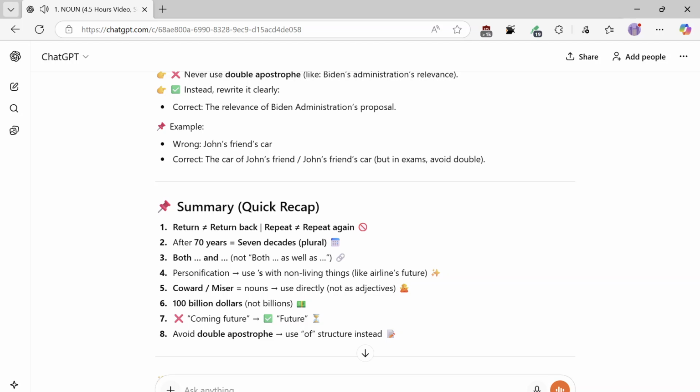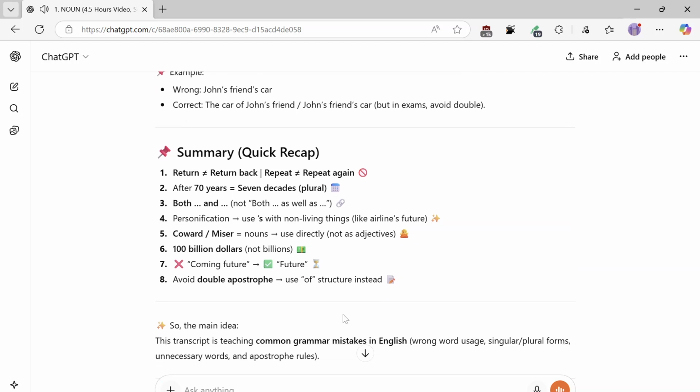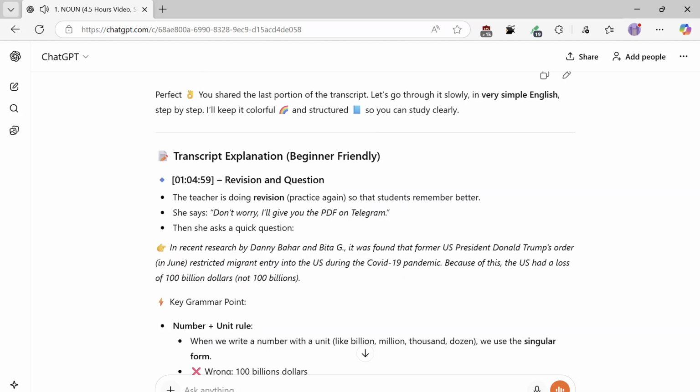So the main idea: this transcript is teaching common grammar mistakes in English. Wrong word usage, singular and plural forms, unnecessary words, and apostrophe rules. Would you like me to also create a practice exercise sheet with 8 to 10 short questions, like fill in the blanks or correct the sentence, in very simple English, step by step? I'll keep it colorful and structured so you can study clearly.